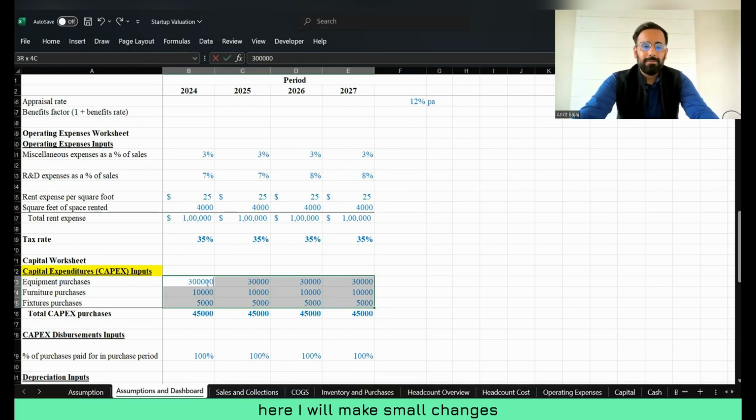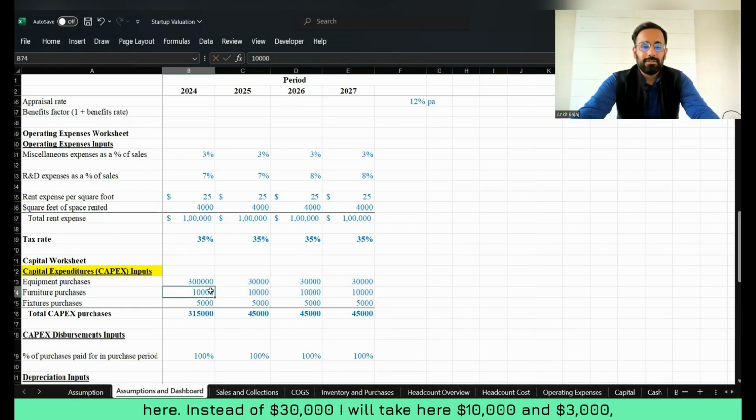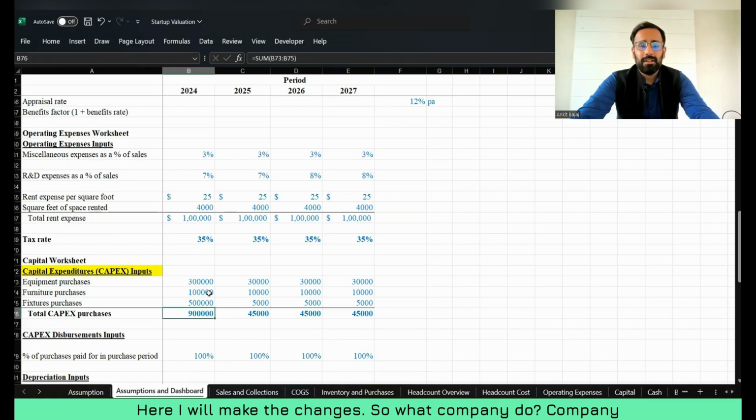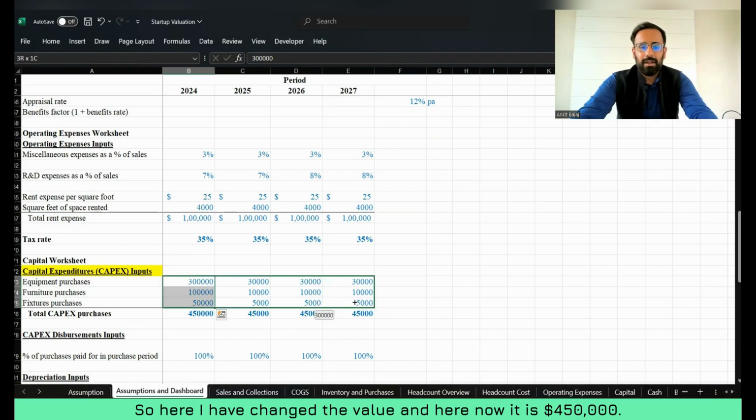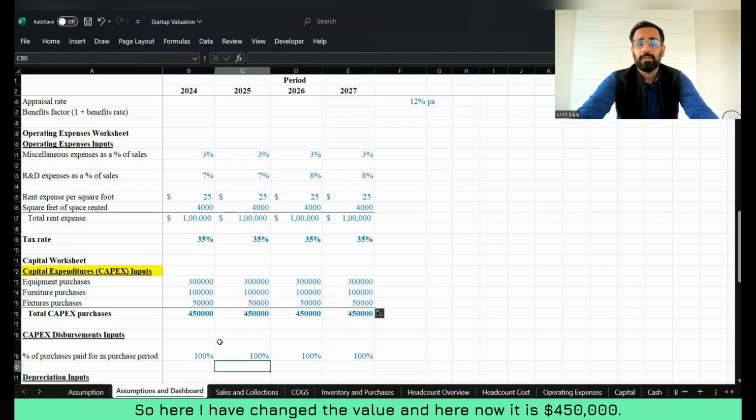What I will do here, I will make small changes. Instead of 30,000, I will take 10,000 and 3 lakh, 1 lakh, and 5 lakh. Right here, I will make the changes. So the company invests somewhere around 9 lakh in fixed assets, 4 lakh 50,000 in acquisition of fixed assets, and I will drag these values. So here I have changed the value, and now it is 450,000.